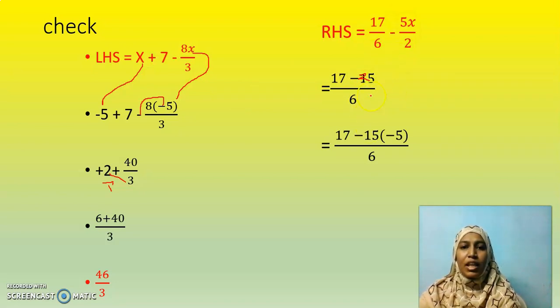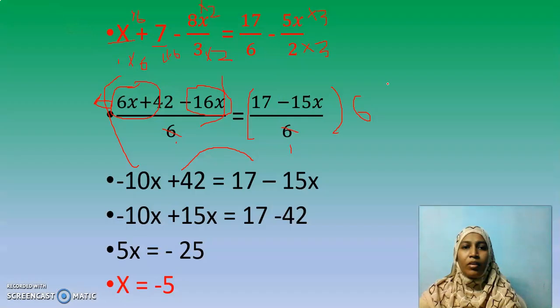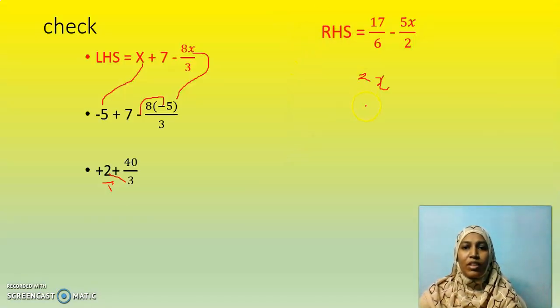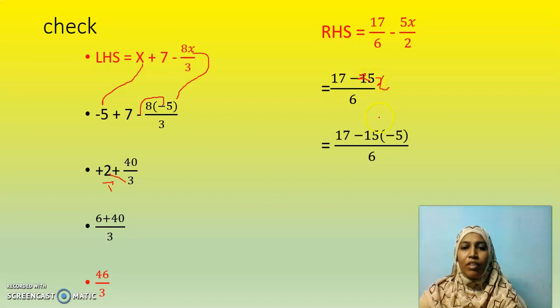Let us see in the previous slide. Minus 15x. See, minus 5x by 2. So minus 5x by 2. So 5 into minus 5. You will not have 15 here. 5 into minus 5. No need to have this step.